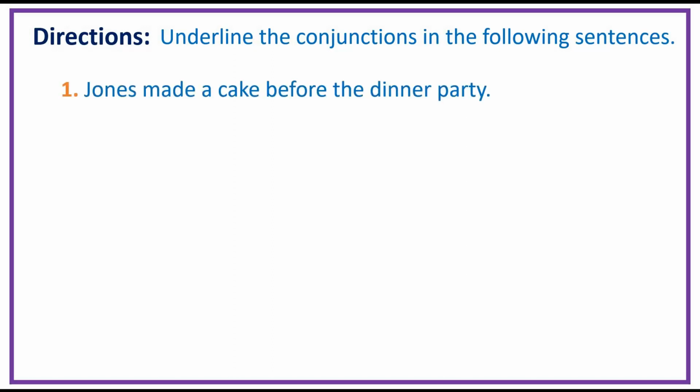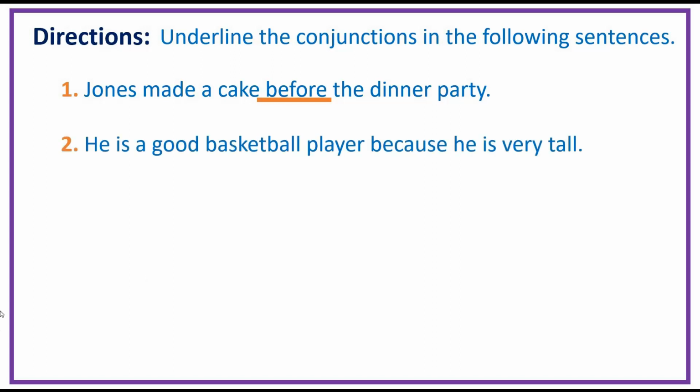Number 1. Jones made a cake before the dinner party. Answer? It's before. Number 2. He is a good basketball player because he is very tall. Answer? It's because.